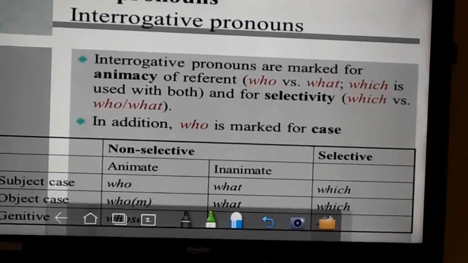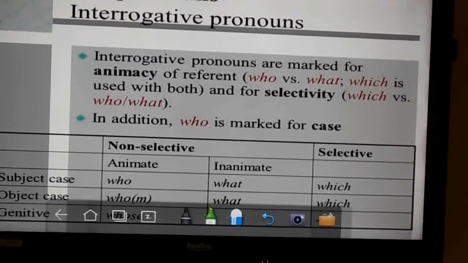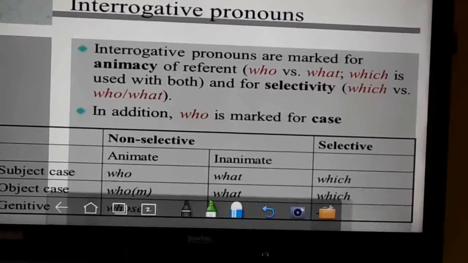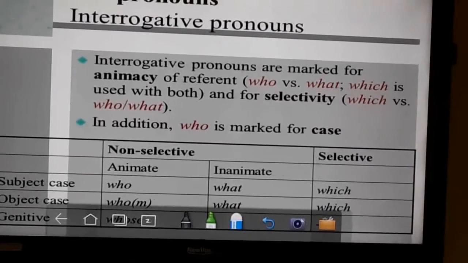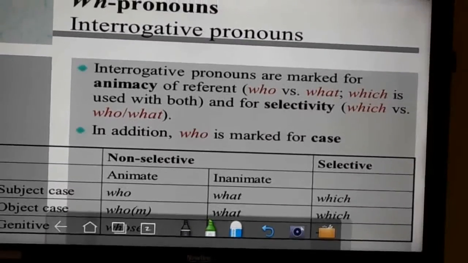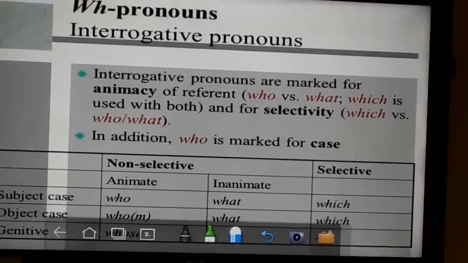Interrogative pronouns are what, which, who, whom and whose. It is used to ask questions about the people or object. For example, what do you want for dinner? Whom did you speak to? So here whom, what and all work as interrogative pronouns.